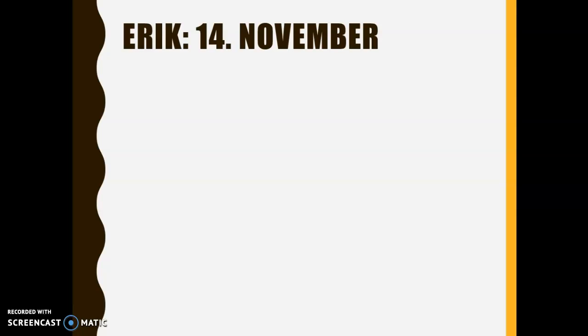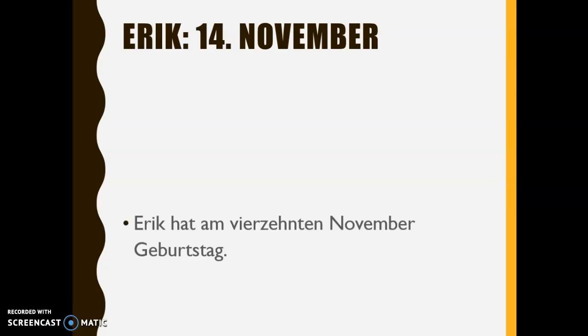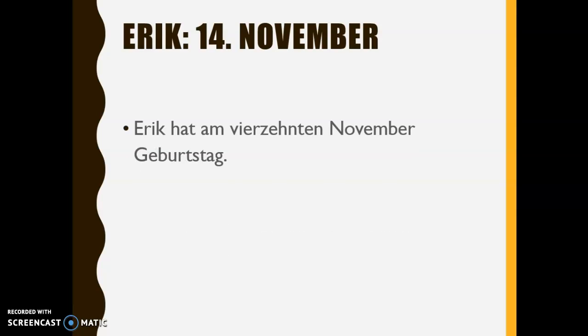So remember, numbers 1 to 19 to make it an ordinal number, or in this case to say when we have a birthday, you're going to add ten to the end of the number. So we had our sentence, Eric hat am 14. November Geburtstag, right? So it would be ich habe, I have, but for Eric hat am 14. November Geburtstag.